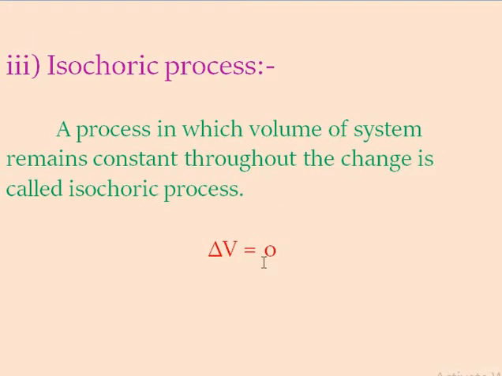Next is the isochoric process. Iso means same and choric means volume. Therefore, the process in which the volume of the system remains constant throughout the change is called an isochoric process. Therefore, delta V equals 0.